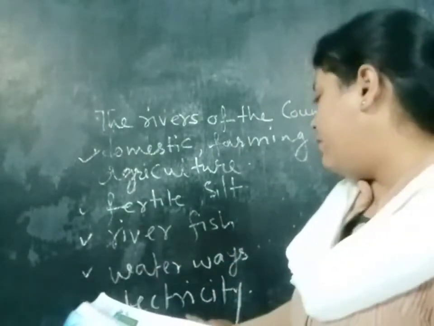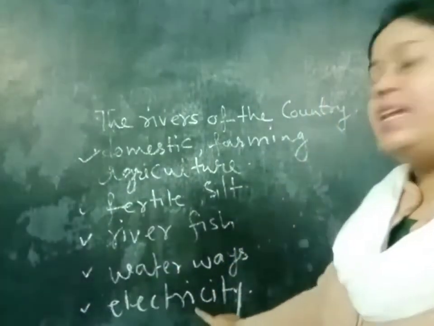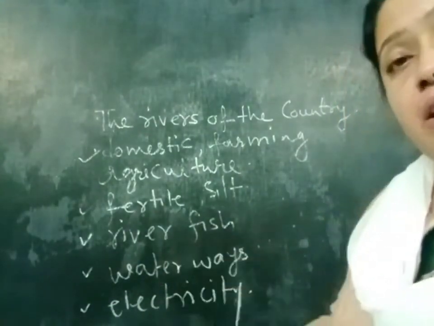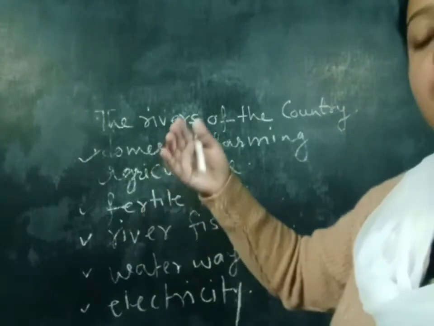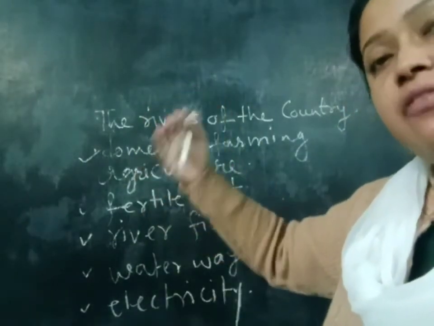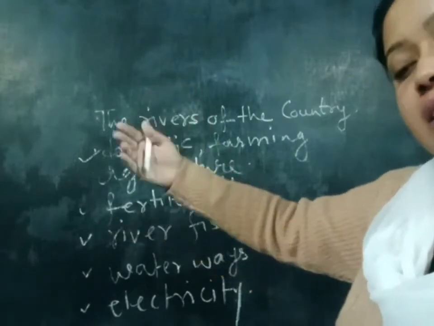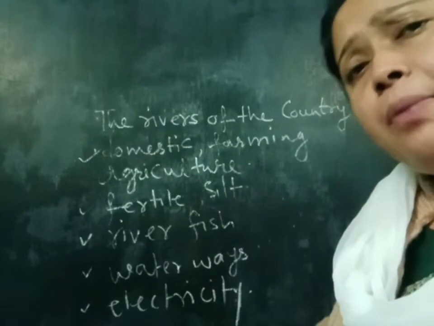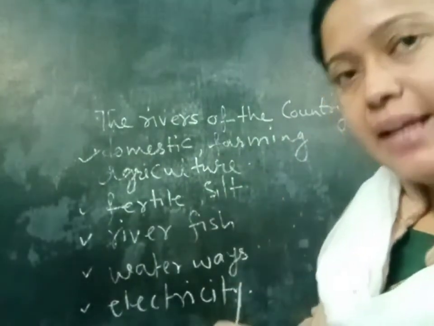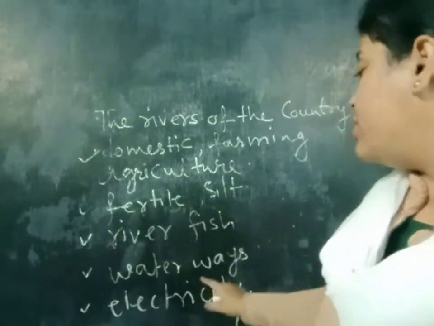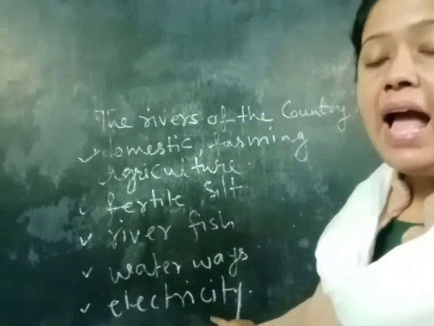And the most important thing, electricity. What does it mean? Rivers falling from a great height, when they fall, with the help of a machine called a turbine, people produce electricity.